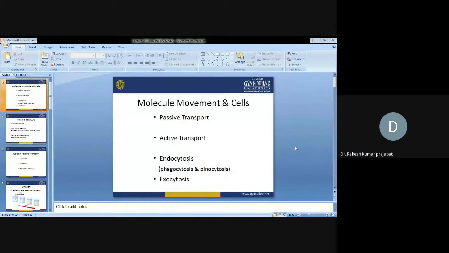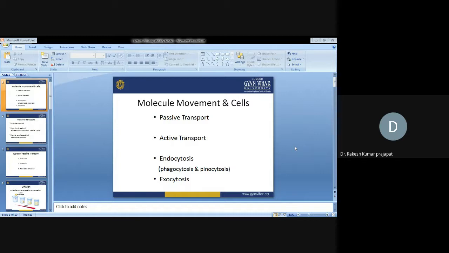Good morning, students. So today in this class, we will discuss molecular movement across the plasma membrane or cell membrane. Molecular movement means how particular molecules can move through the plasma membrane. There are different modes of molecule movement reported in cells. That is passive transport, active transport, and endocytosis. In case of endocytosis, you can talk about phagocytosis or pinocytosis.